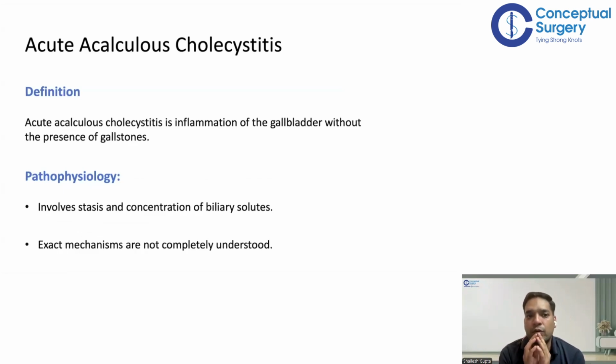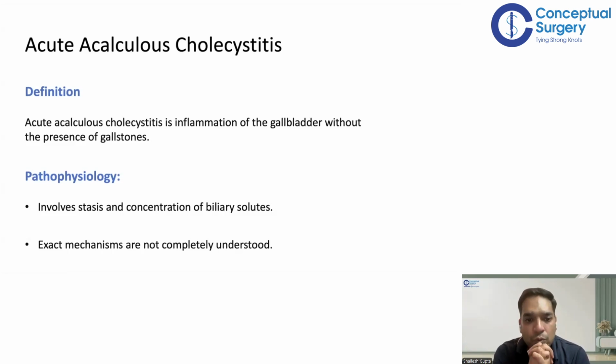So, what is the pathophysiology that, without the gallstone, is causing the cholecystitis? Stones are not present, that is for sure, but there is a kind of stasis. There is a kind of motility disorder in the gallbladder. Because of that, there is stasis, and this leads to concentration of the biliary solute, and this leads to inflammation of the gallbladder. This is a broad pathophysiology. The exact pathophysiology is still not completely understood.